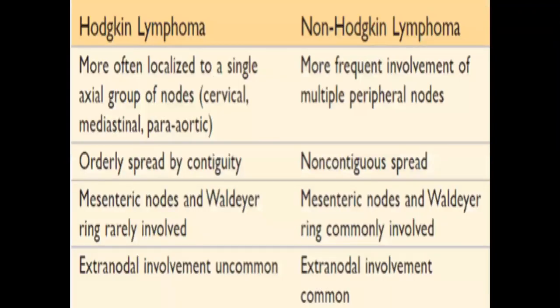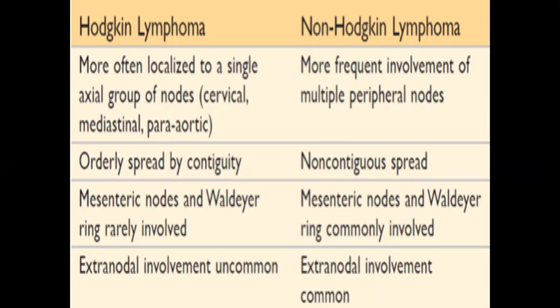So when you want to put a difference between Hodgkin lymphoma and non-Hodgkin lymphoma, Hodgkin lymphoma is often localized to a single axial group, cervical, mediastinal, periaortic, while non-Hodgkin lymphoma may involve peripheral node. The spreading is orderly by contiguity, while in non-Hodgkin lymphoma, the spreading is non-contiguous.